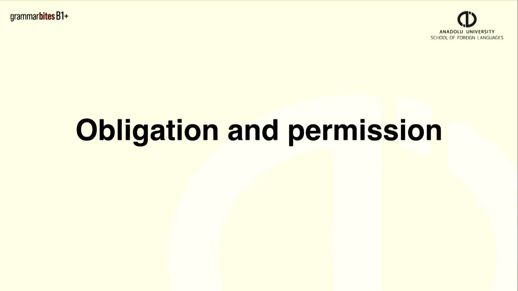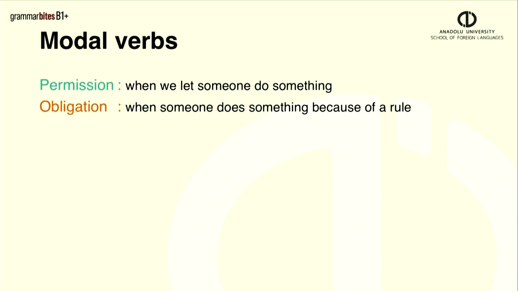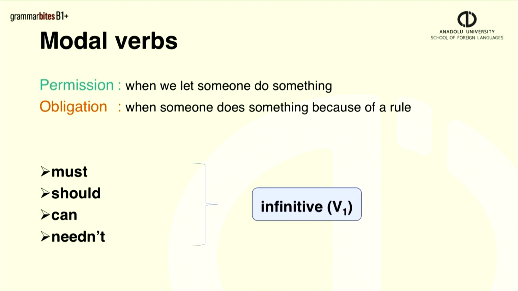We're going to look at modals that we use for obligation or permission. What do permission and obligation mean? Permission is when we let or allow someone to do something. Obligation is when someone does something because there is a rule or law. These are some of the modals we can use: must, should, can, needn't. They're all followed by the infinitive.